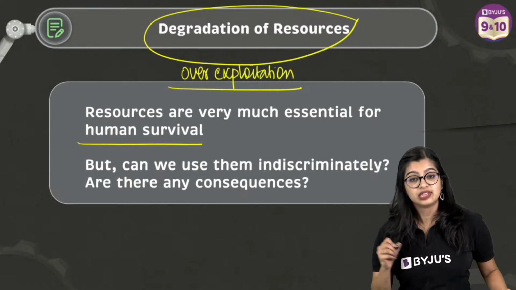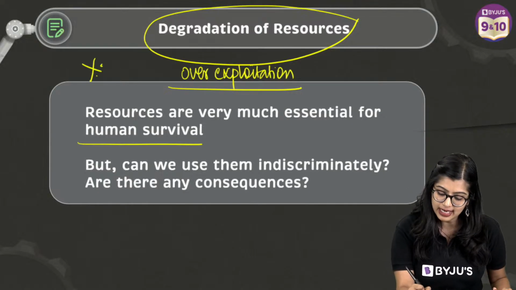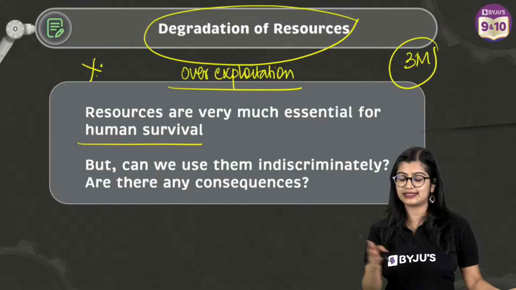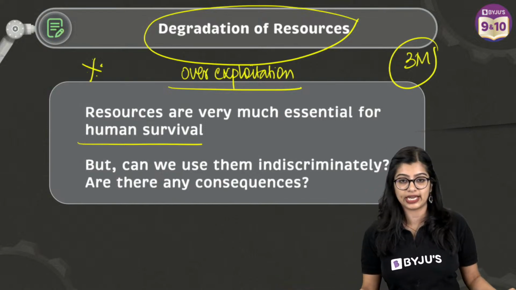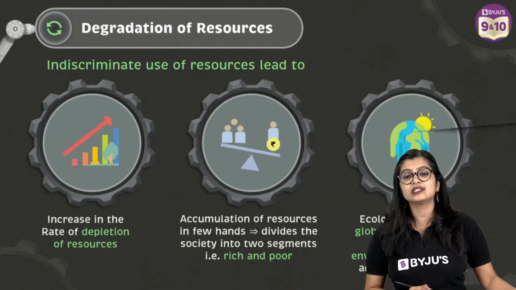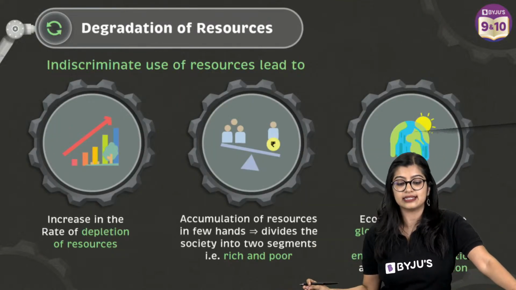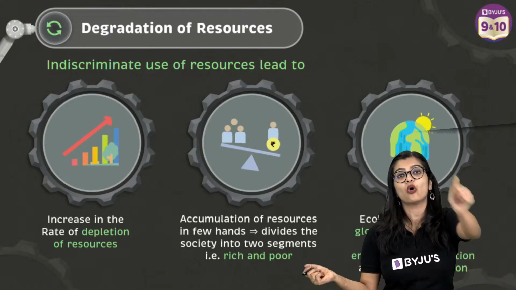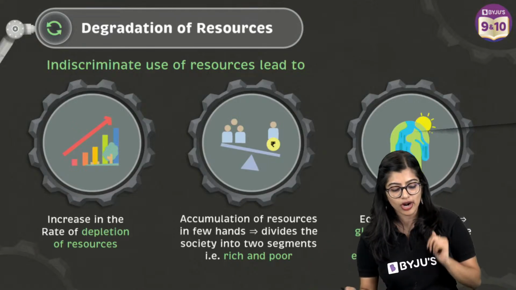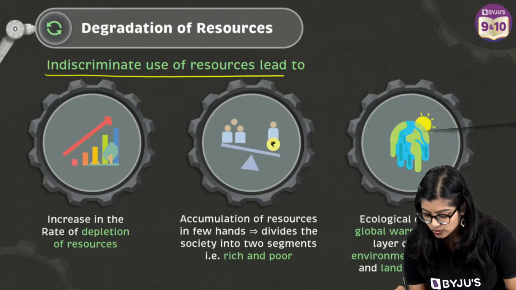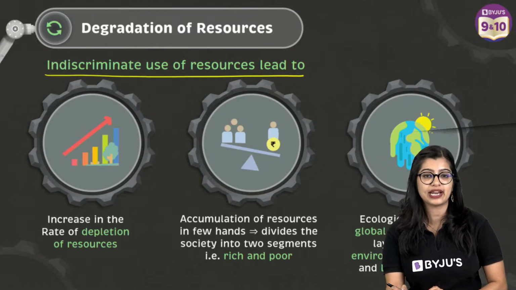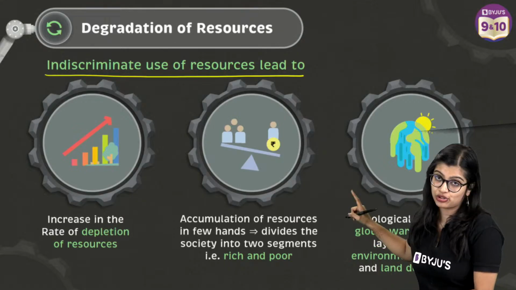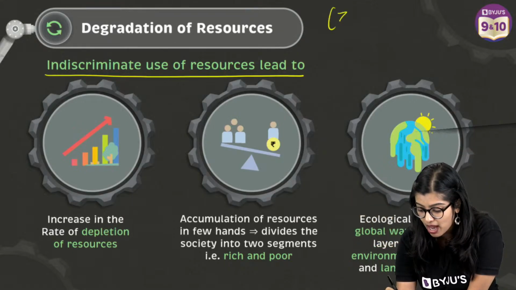Now, this particular part is very, very important. It will come for a 3 marker in your unit test. It can come for a 3 marker in your board exams also. That is, what are the consequences of degradation of resource? Or what is going to happen if we overexploit resource? Or what will happen if I use resources indiscriminately, right? What is it that is going to happen to us? So this is the question that they will ask you for 3 marks.